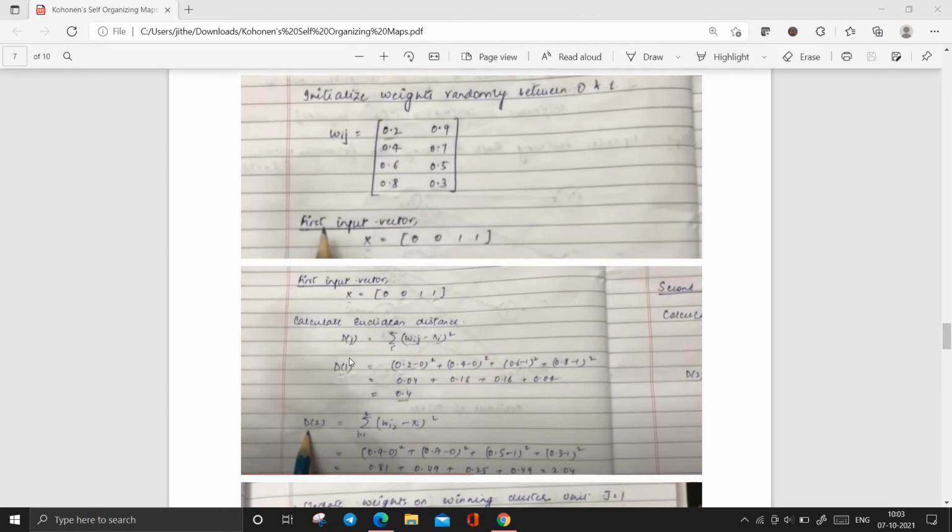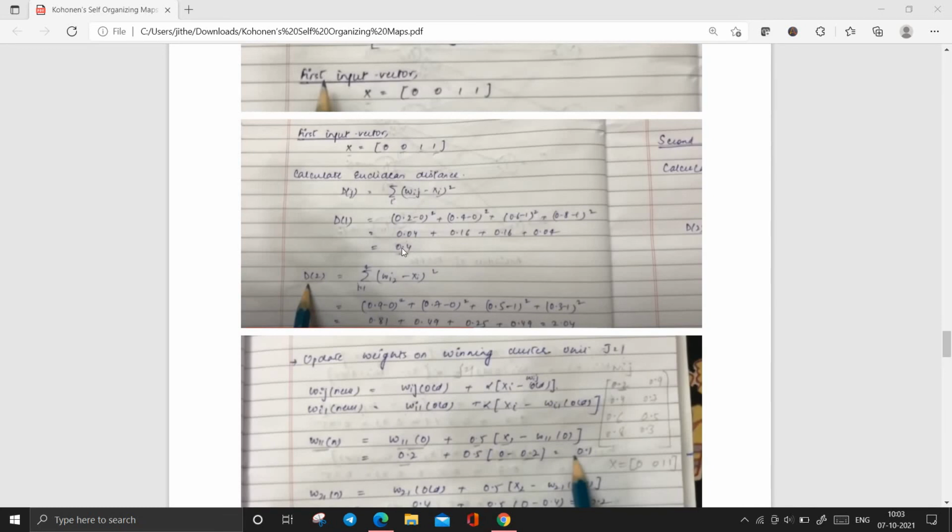So we find the Euclidean distance, that is dj. For the first vector, that is d1, we got 4, and for the second we got a Euclidean distance of nearly 2.04. Which is lesser? 0.4 is lesser.